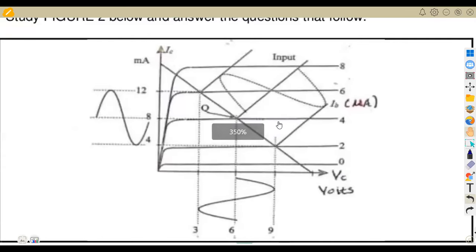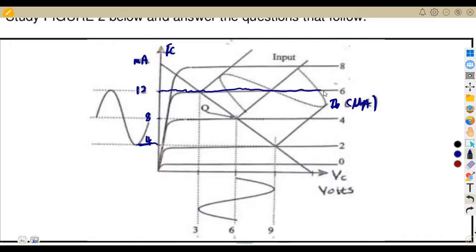If we are to study here, we are given the input, which is the current IB in microamps. This is the input current, our IB, in microamps. Then we've got this side, which is IC at the output, in milliamps. In this case, this current is in milliamps. So if you take the output here, the first value corresponds to 4. At the middle point here, it's 8. And the maximum value is 12 milliamps.